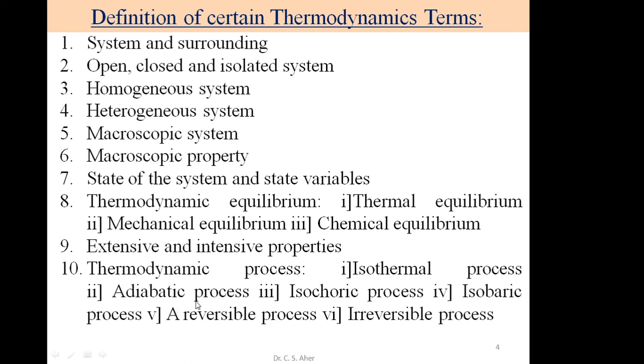Second, the adiabatic process. What is the adiabatic process? In this process, no heat flows from the system to the surrounding or surrounding to the system. So the system is in an adiabatic state. There is no exchange of heat by the system or gain by the system. So in an adiabatic process, heat exchange is zero. In an isothermal process there may be heat exchange, but temperature remains constant. In an adiabatic process, heat exchange is zero.